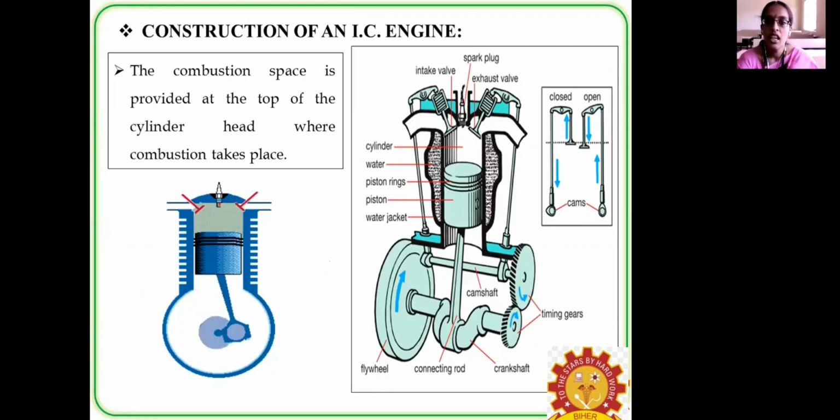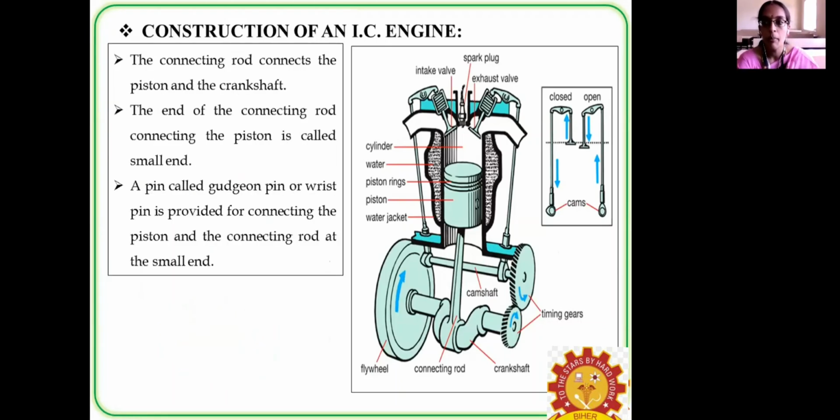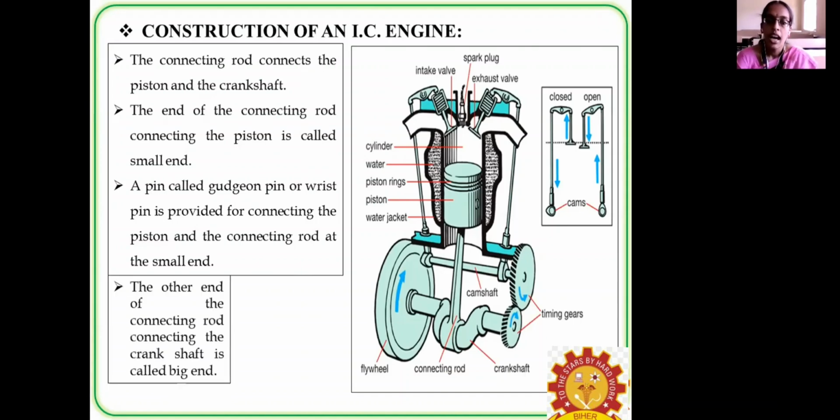Combustion space means where the combustion process takes place. This is known as the combustion space. The connecting rod is connected to the piston and the crankshaft. As I have explained earlier, it has two ends: the top, smaller end, which is connected to the piston, and the bigger end, which is connected to the crankshaft.